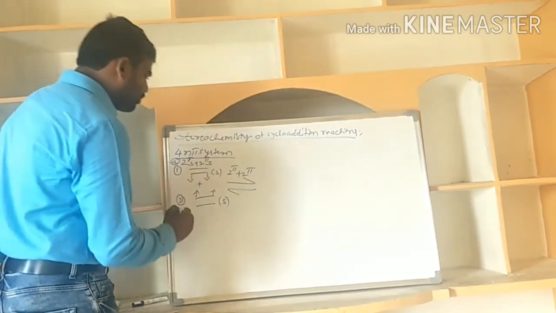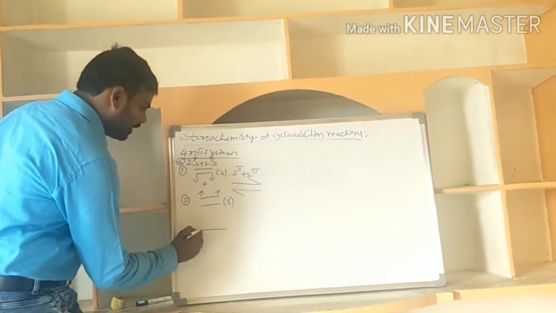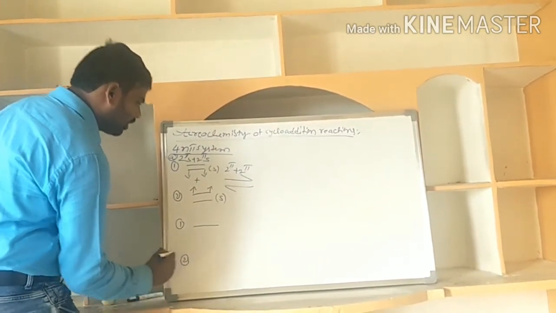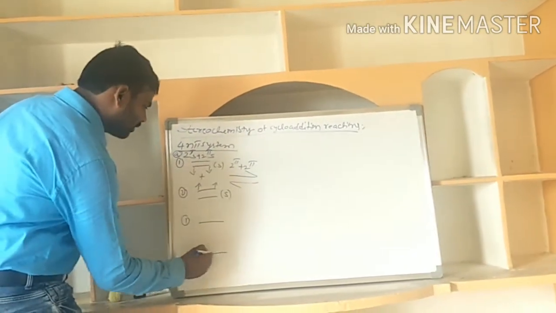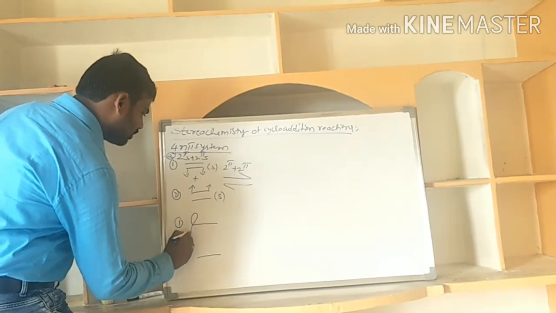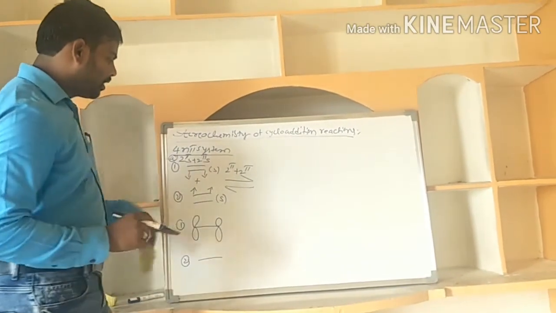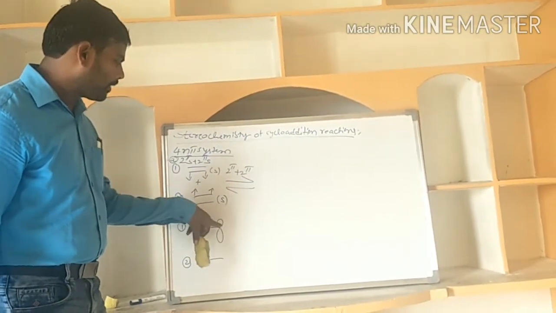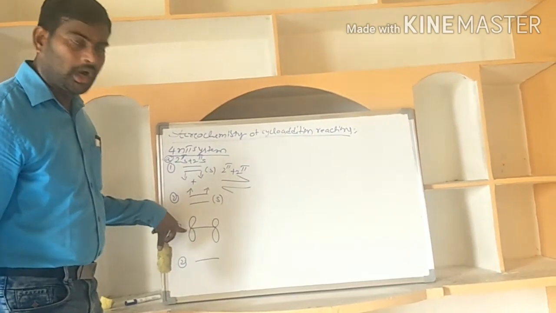And for this molecule, I am writing in orbital picturization. I am giving this double bond. This is the first partner, and this is the second partner. The same I am explaining in the orbital picturization. For this unsaturated partner, I am writing this in the orbital picturization. This is the side by side overlapping of atomic orbitals producing the pi bond. That's why I wrote it in the form of orbitals.